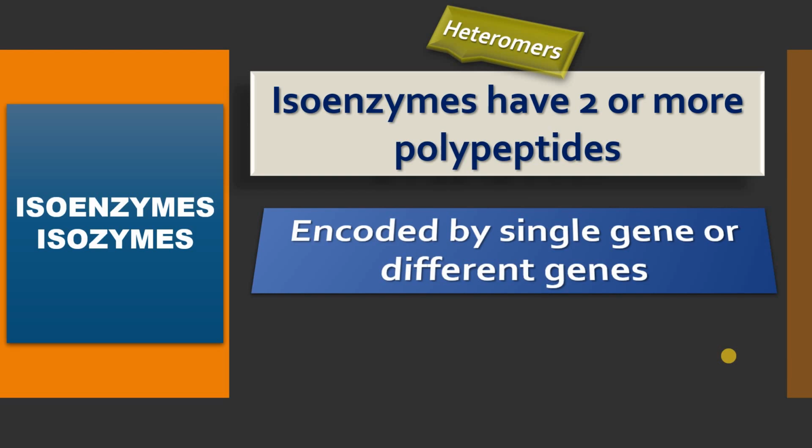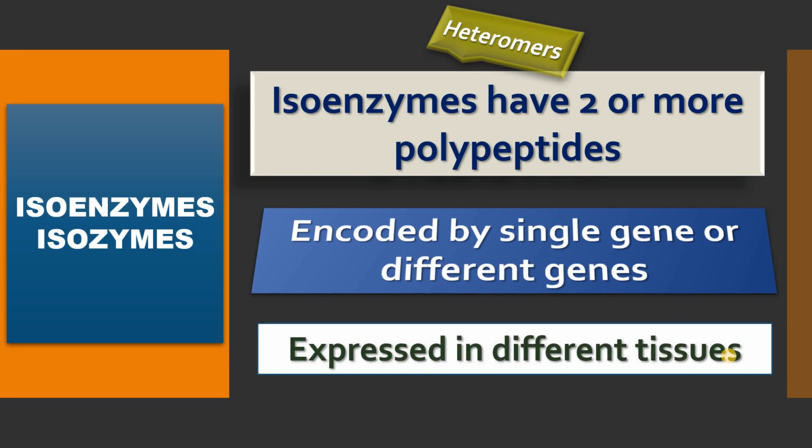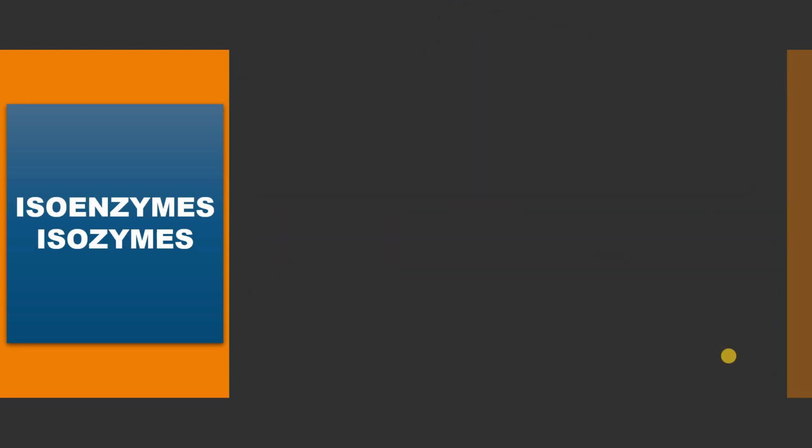So these isoenzymes might have their genes at different loci of different chromosomes or the same chromosome. And also these isoenzymes can be expressed by different tissues, like in the case of amylase, which can be expressed from the salivary glands as well as from the pancreas.